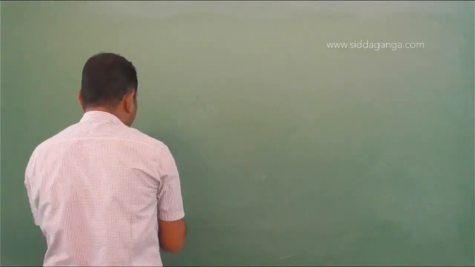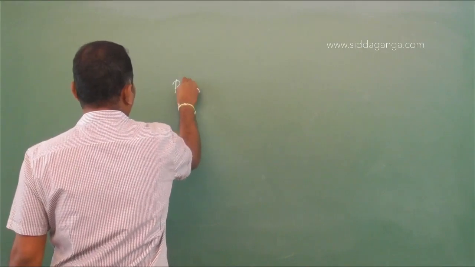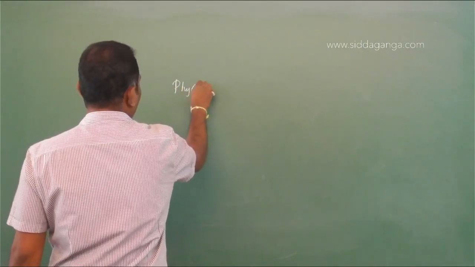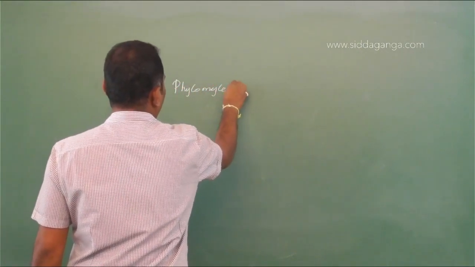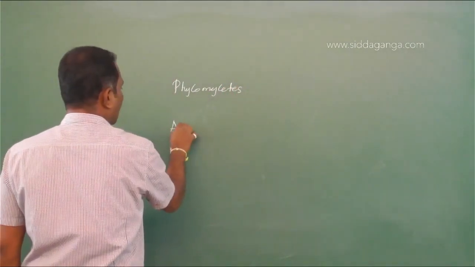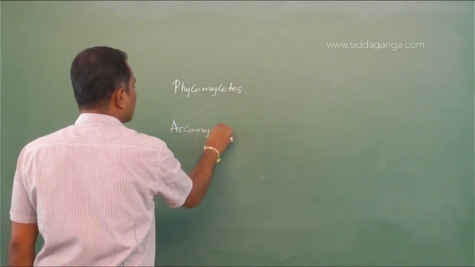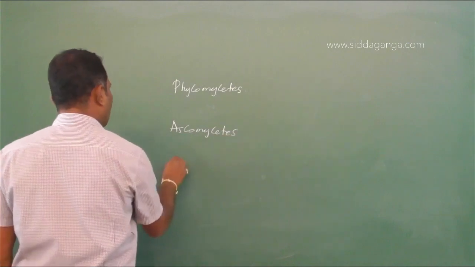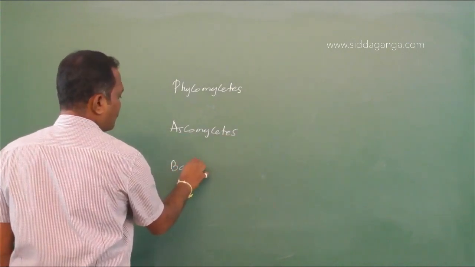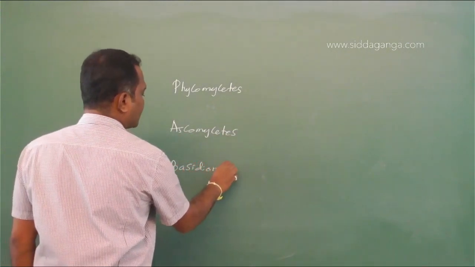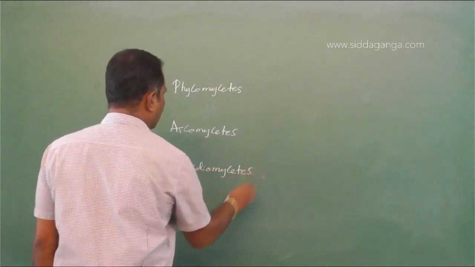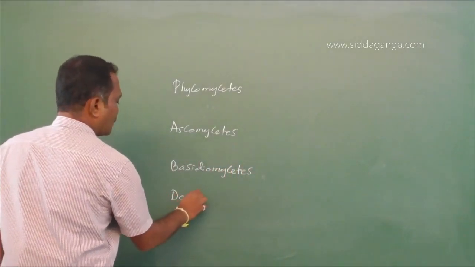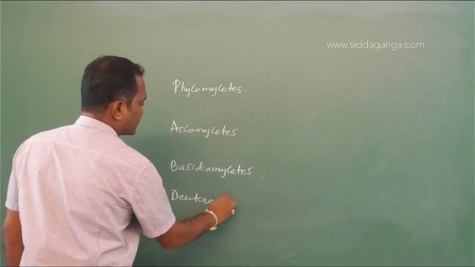We have Phycomycetes, Ascomycetes, Basidiomycetes, and Deuteromycetes.